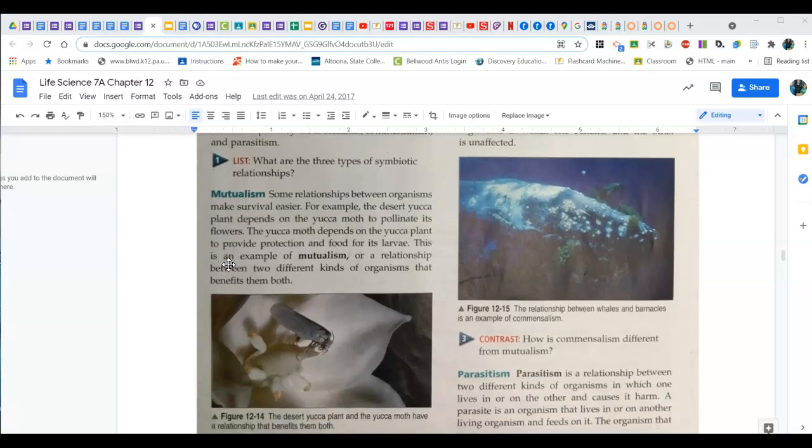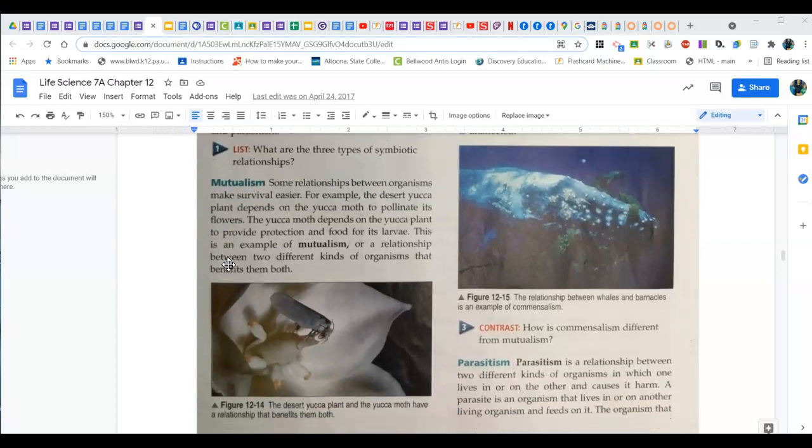Mutualism. Some relationships between organisms make survival easier. For example, the desert yucca plant depends upon the yucca moth to pollinate its flowers. The yucca moth depends upon the yucca plant to provide protection and food for its larvae. This is an example of mutualism, or a relationship between two different kinds of organisms that benefit both.